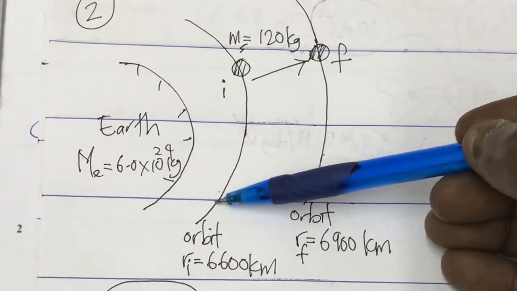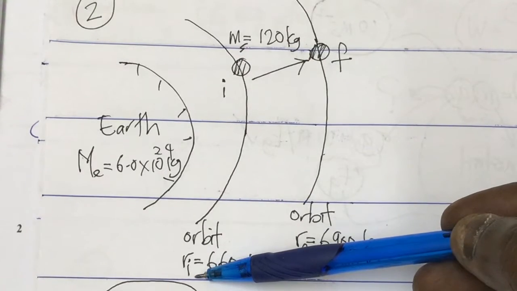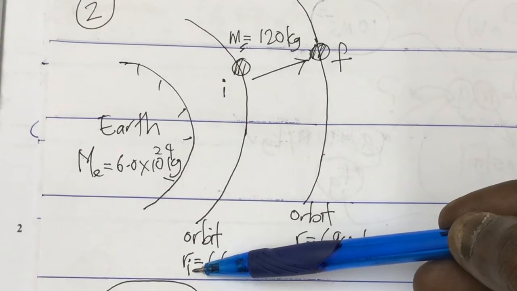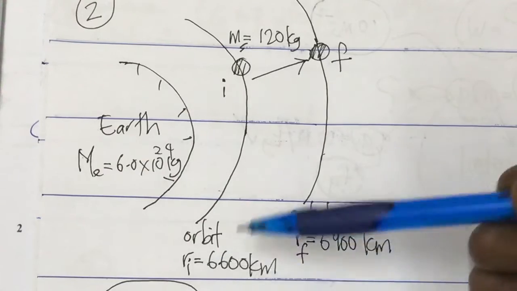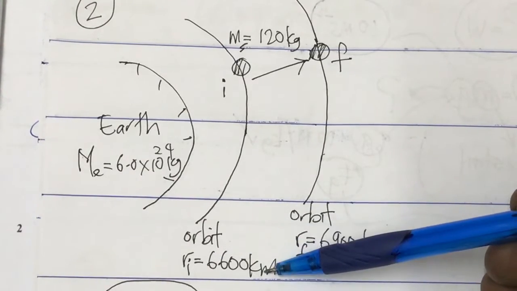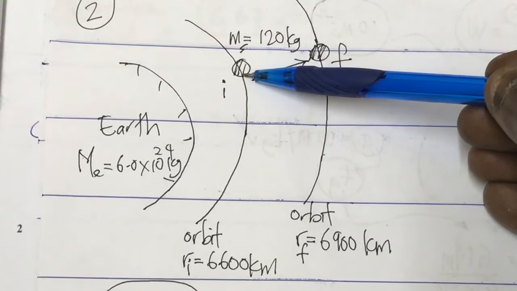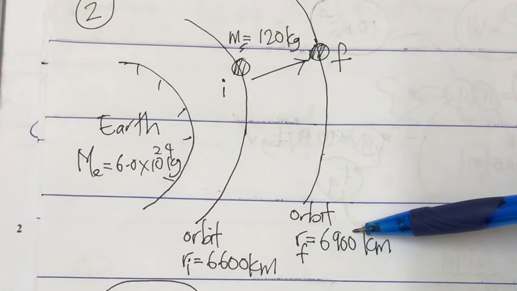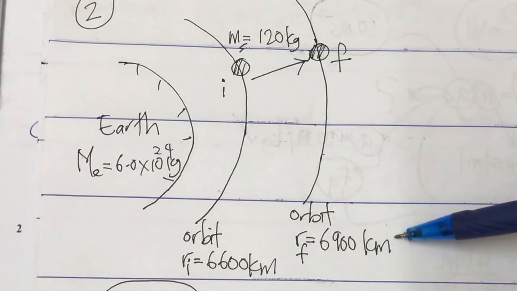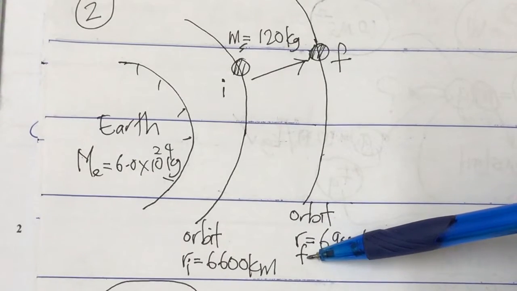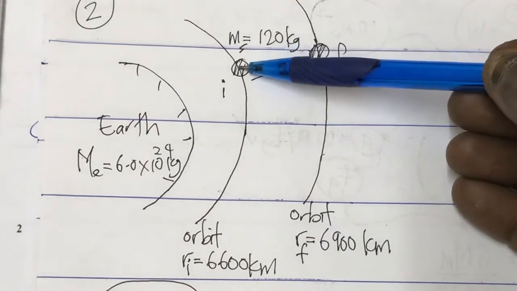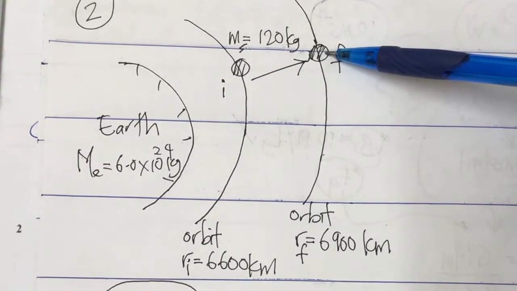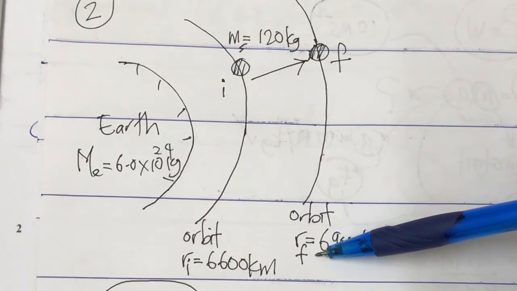It is in an orbit where the radius I put as Ri, initial radius. The i here stands for initial. You can put 1 also, but initial is better, of 6,600 kilometer. Then that satellite was boosted to another orbit whose radius was 6,900 kilometer. Keep in mind it is in kilometer. So the second radius I put as f, for final. So this was the initial condition, in the orbit of Ri, and the final situation in the orbit of Rf.